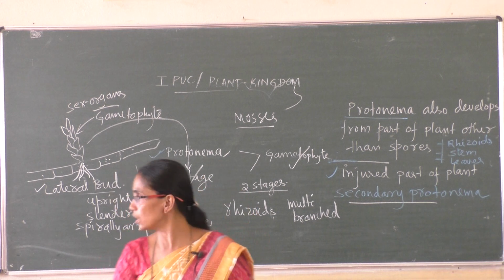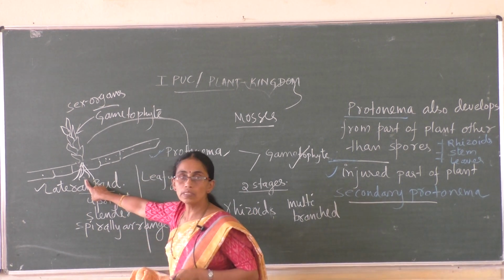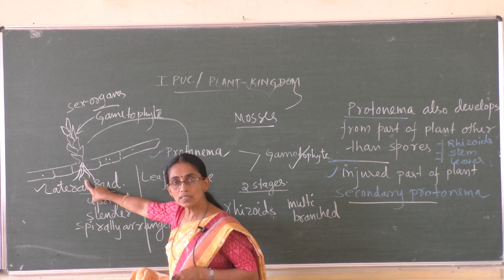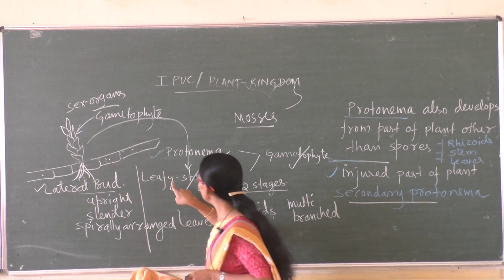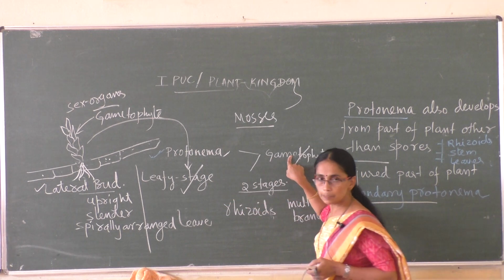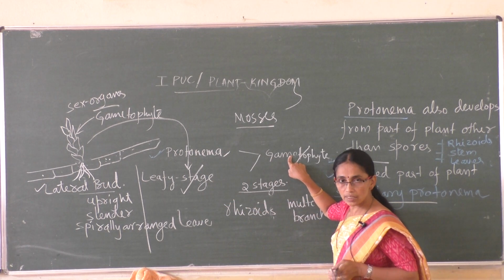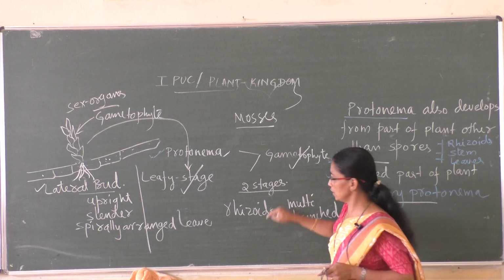And this structure is attached to the soil with the help of multicellular branched rhizoids. And this itself is the leafy stage, the gametophyte. So this leafy stage itself is the gametophyte, which possesses the sex organs.